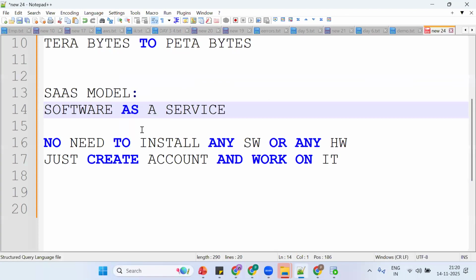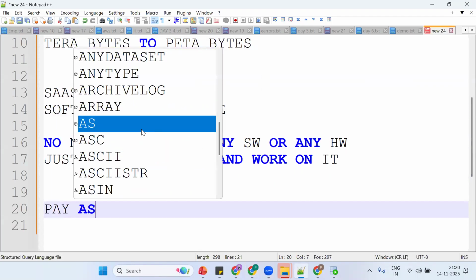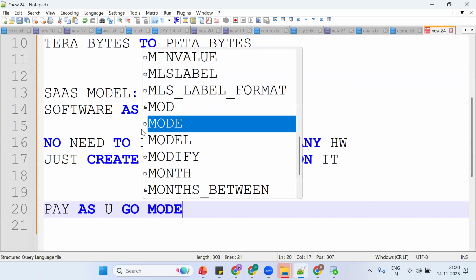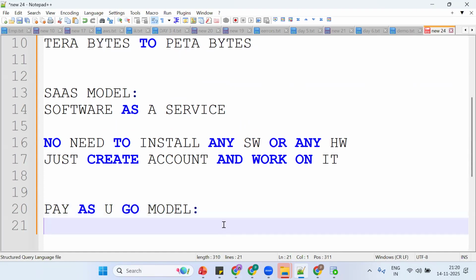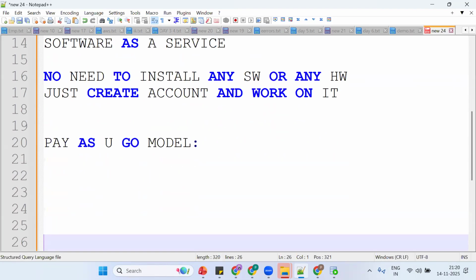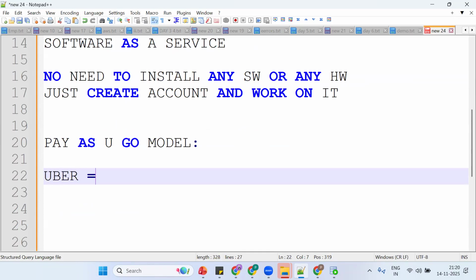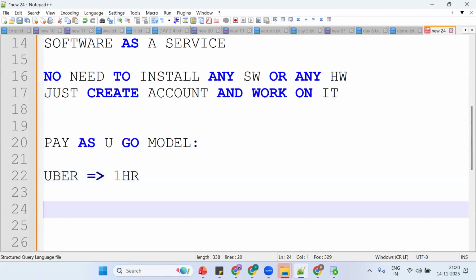And Snowflake is a pay as you go model. Okay, so we'll see everything in detail. What does pay as you go model mean? Tell me, any guess? You pay for the usage amount, only for that purpose. A simple thing: suppose I'm using Uber for 1 hour. Tell me, do I need to pay for 1 hour or the entire day? Only for 1 hour, because I am using their service for 1 hour. Same thing in Snowflake also.